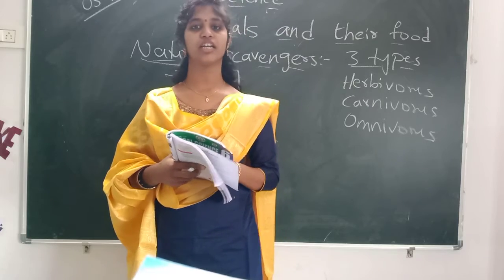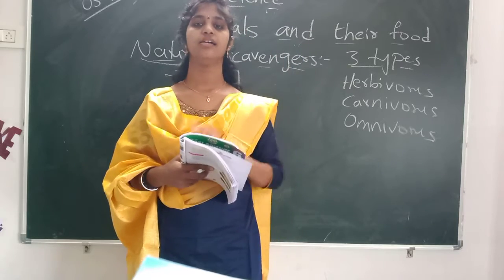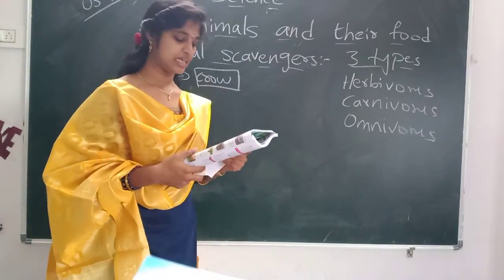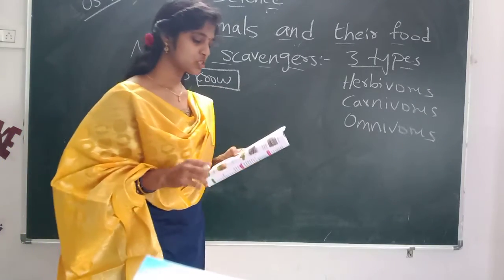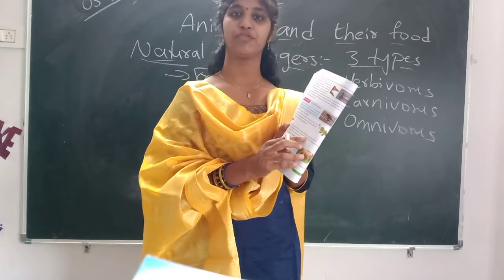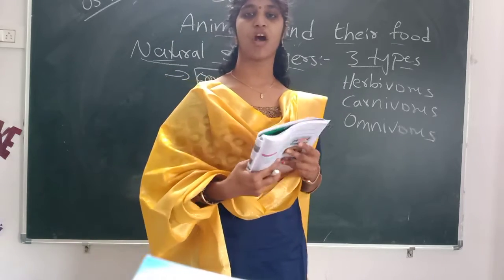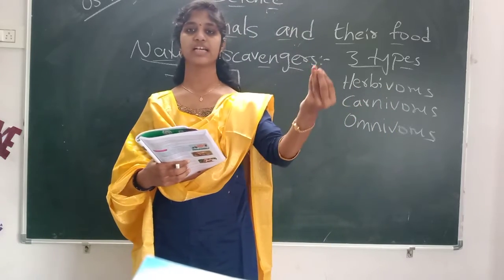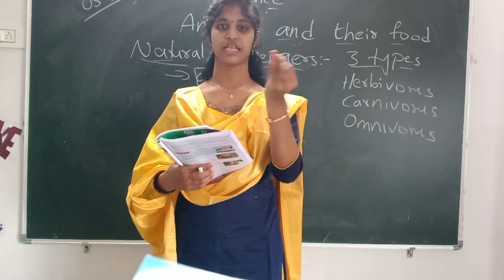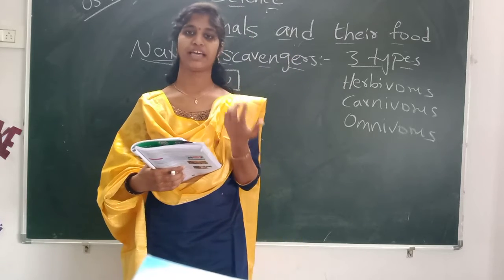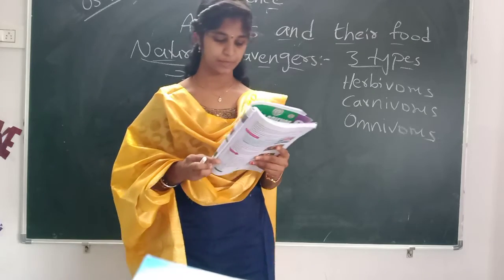So by this what are they doing? They are cleaning our surroundings. That's why they are called natural scavengers. The next thing, what do they give? So see here in this picture how the frog will eat food. A frog has a long tongue. When it opens its tongue, the insects which are present in the surroundings will stick to its tongue. So in that way they will get food.